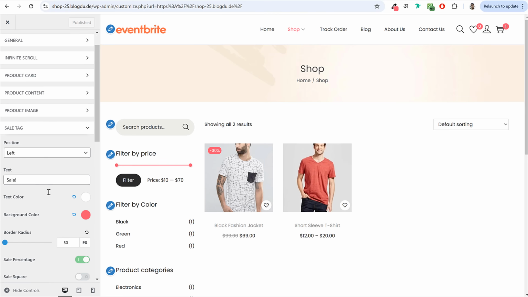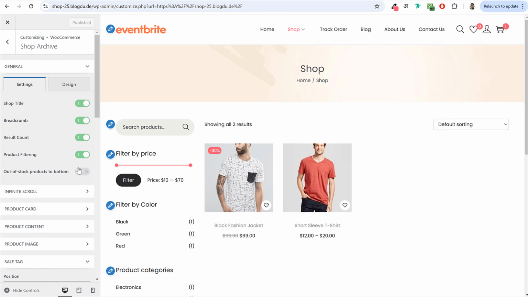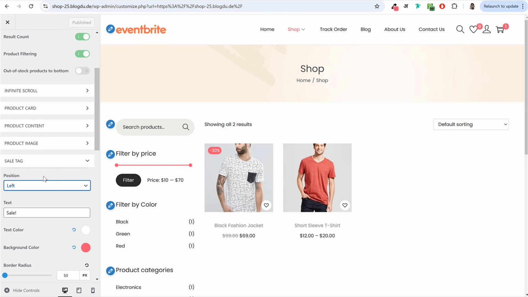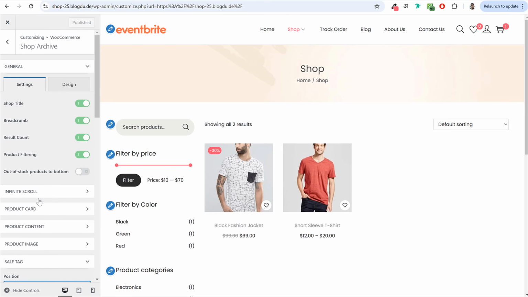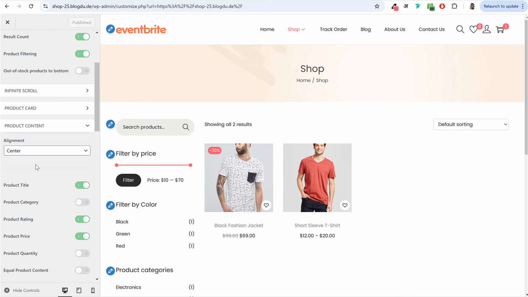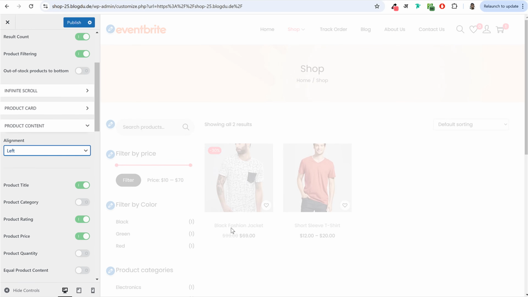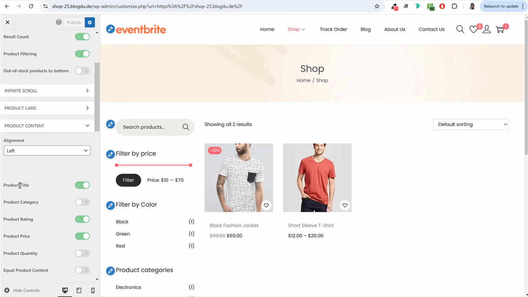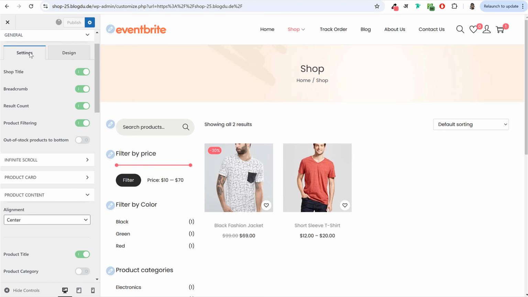Everything is center aligned. If you want to make left align, you can go to general and you can change the alignment to left from center. Here it is. Product content, you can go to that and make it left instead of center. Now as you can see, everything is left aligned. So you can change these things from here if you want.